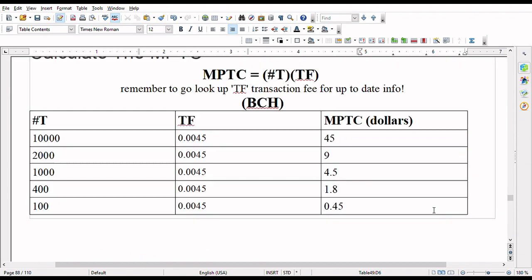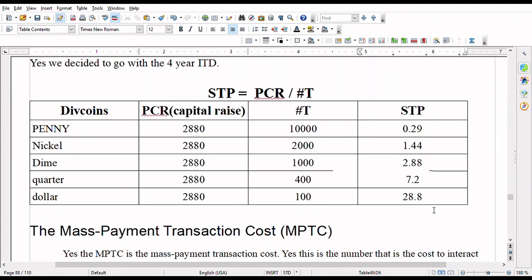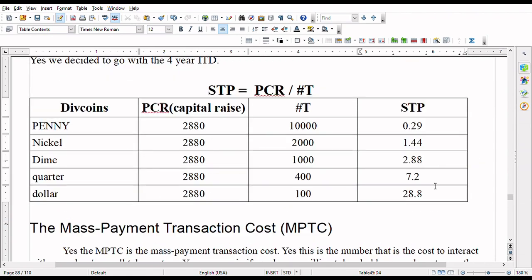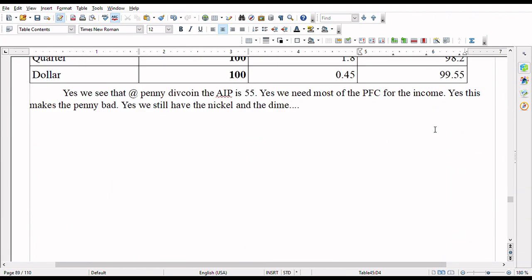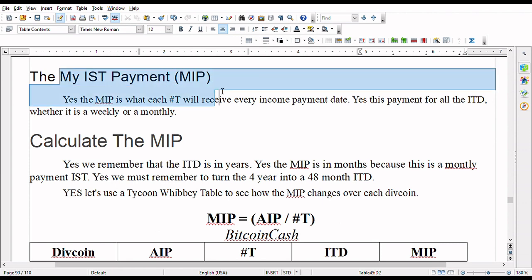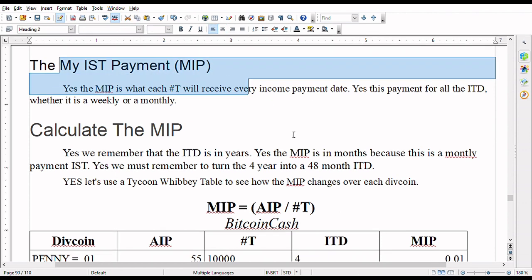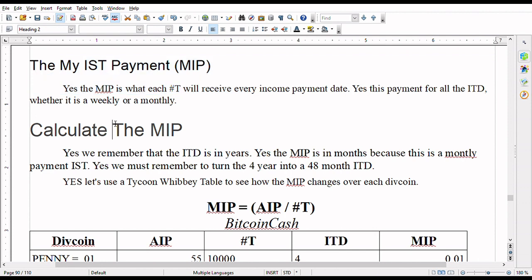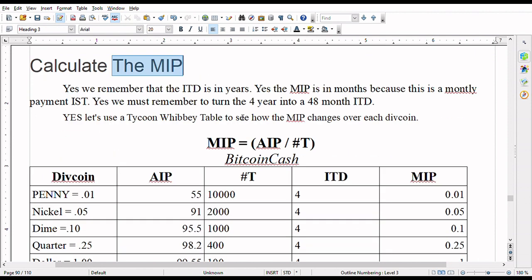But yes, let us scroll back up again and see the relationship of the STP. And we see as the STP, these are all still pretty nice prices, yeah. And we'll come back down here and go look at the my IST payment for the personal IST. And let's calculate the MIP. And of course, the MIP is equal to the AIP divided by the hashtag T. That tells us what everyone's really going to get in their wallet.